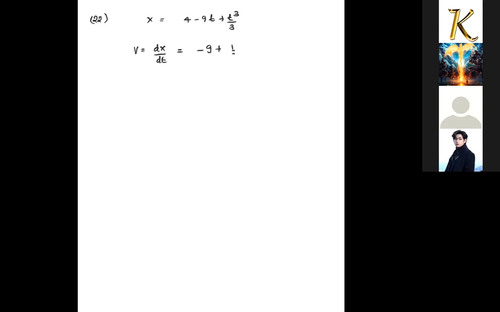What we need to find out is what is happening to the velocity of the particle. To check that, first I find the velocity, dx by dt, which will be minus 9 plus 1 by 3 into 3t square. So t square minus 9 will be the velocity of the body.